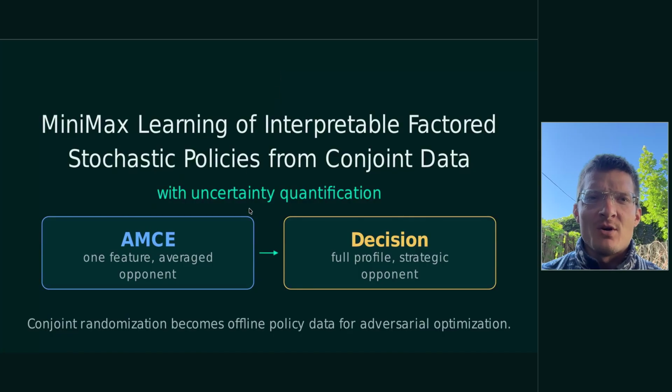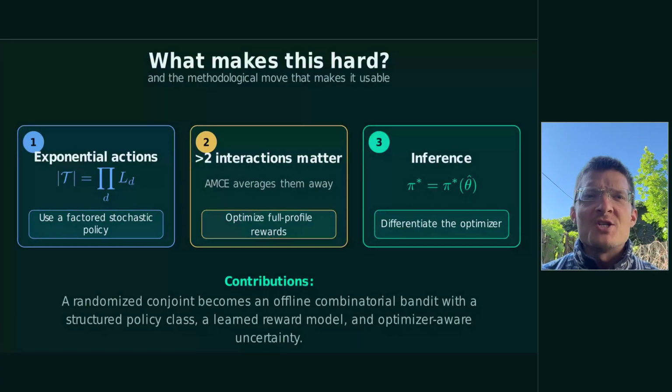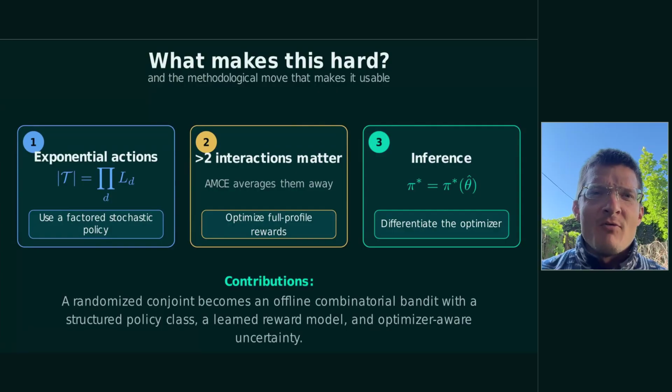robust to adversarial environments? At least three things make this hard. First, actions are exponential. Every candidate profile is a combination of factor levels. Second, interactions. Good marginal parts may form bad bundles if those parts, when combined together, counteract each other. Third, once we optimize a policy, inference has to follow through the whole optimization process.